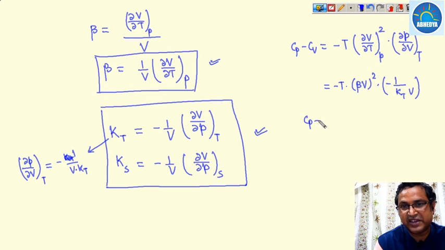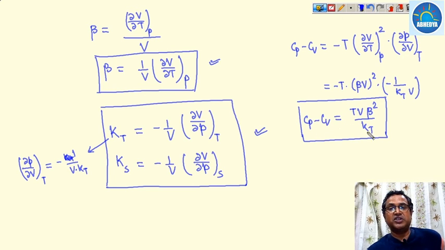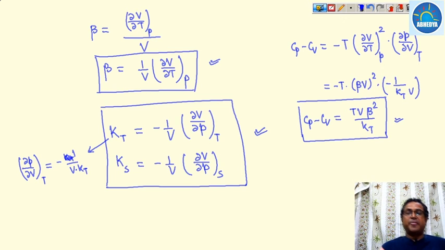So Cp minus Cv comes out to be, this minus minus will be plus, T beta squared upon Kt into V. So it is T V beta squared divided by Kt. Many times this has been asked in the engineering services examination: prove that Cp minus Cv is equal to T V beta squared upon Kt. Now Kt is always positive, beta squared is always positive, so Cp minus Cv is a positive quantity, so the value of Cp will always be greater than Cv.